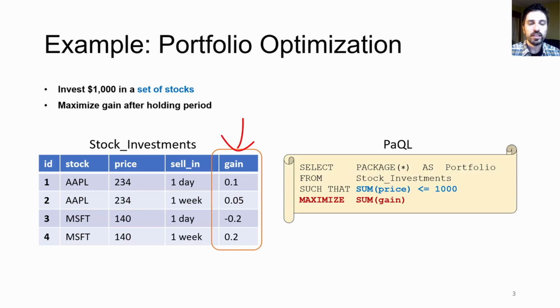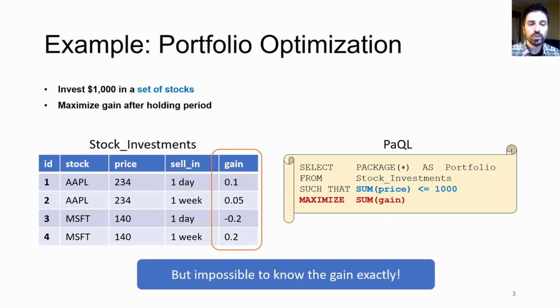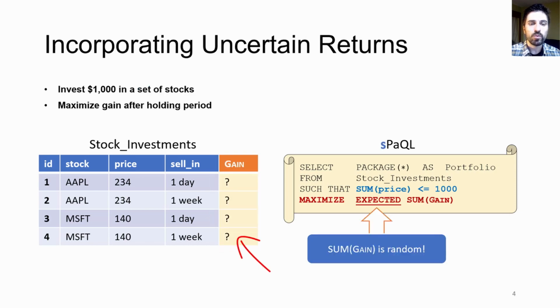If we knew the gain each stock can yield after the holding period, we could write this as a package query in PaQL, the package query language, where we simply set a budget constraint and an objective to maximize the sum of the gains. Unfortunately, the future gain is not known. It is a random variable. We indicate random variables in the table with question marks.